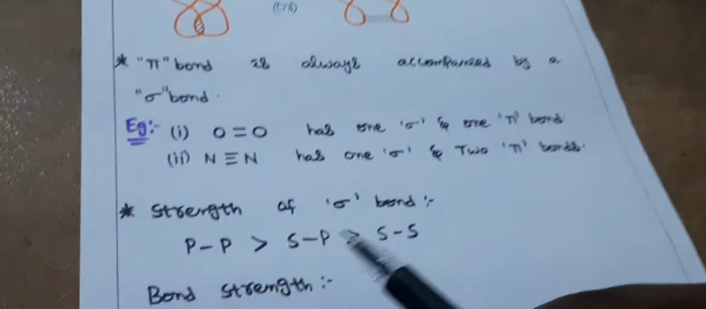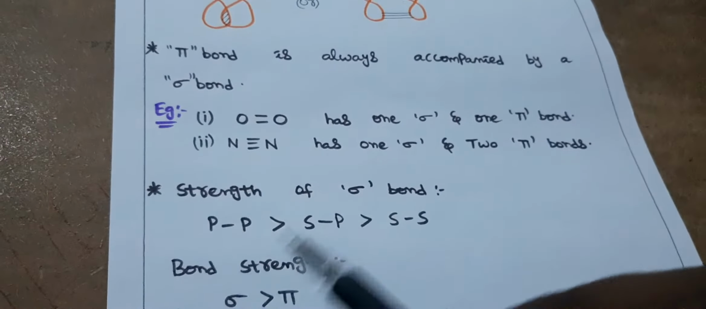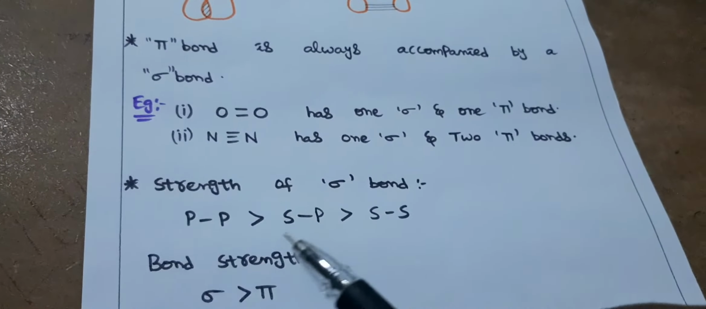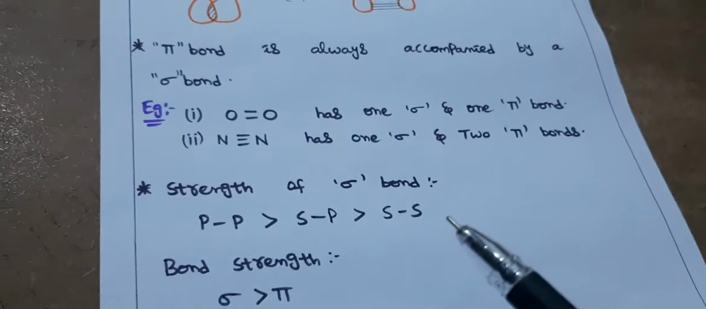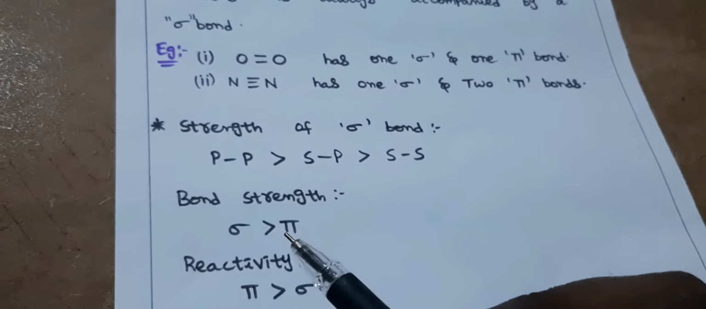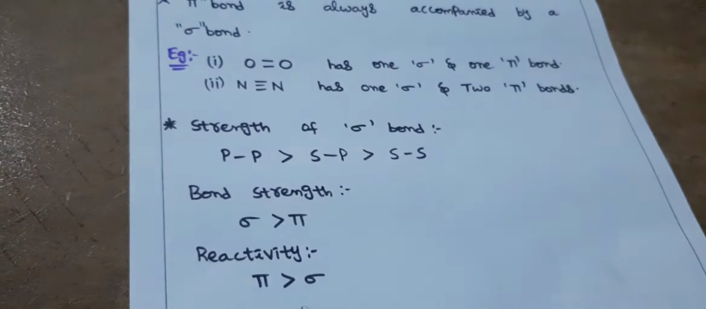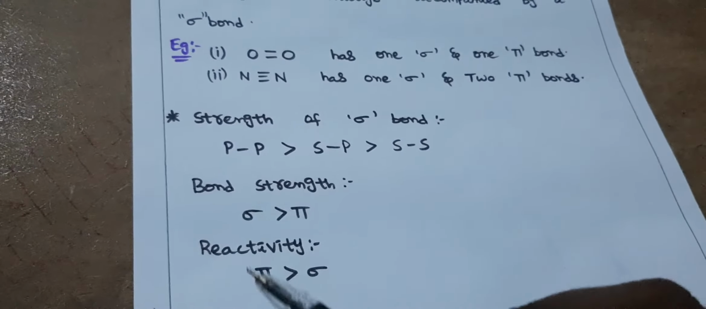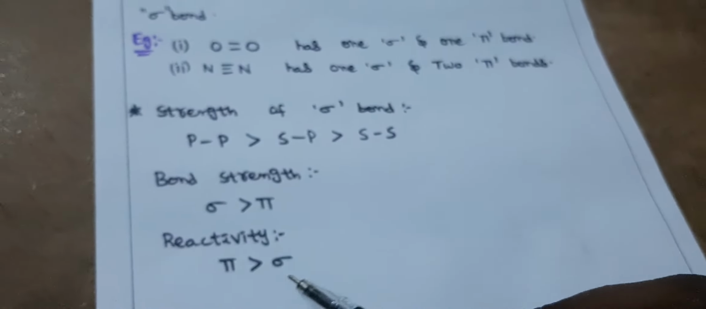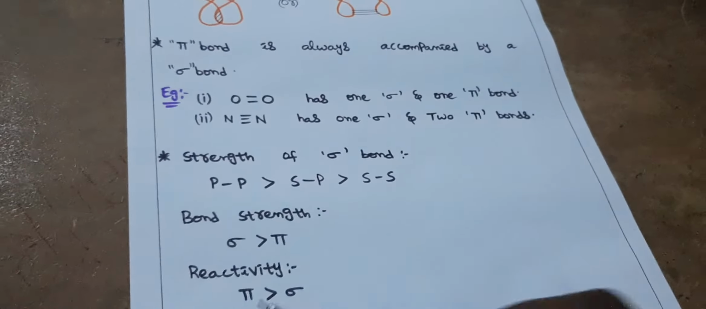Next, strength of sigma bond. PP overlapping is greater, I mean it is stronger than SP, and SP is stronger than SS. Next, bond strength: sigma is always stronger than pi bond, remember it. Reactivity will be quite opposite to bond strength, because if it is weak, it will be more reactive. If it is strong, it will be less reactive. So pi is always more reactive than sigma bond.